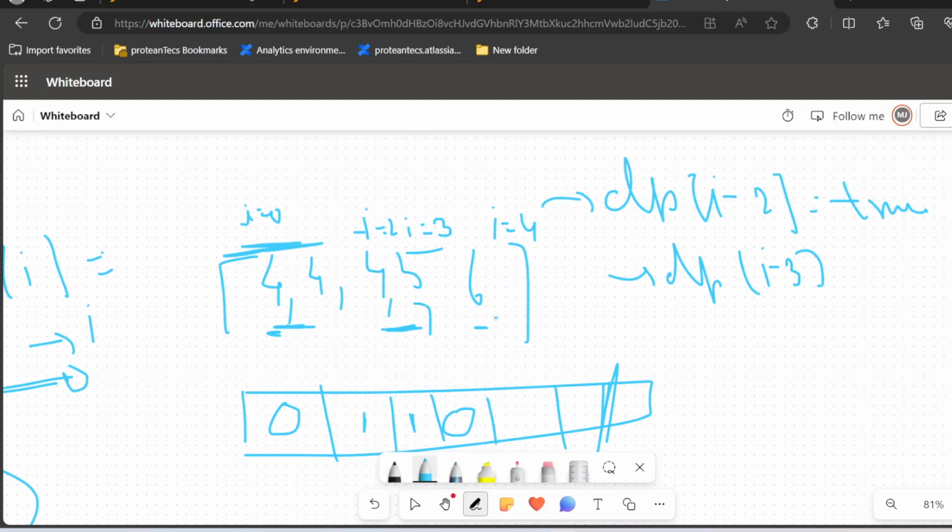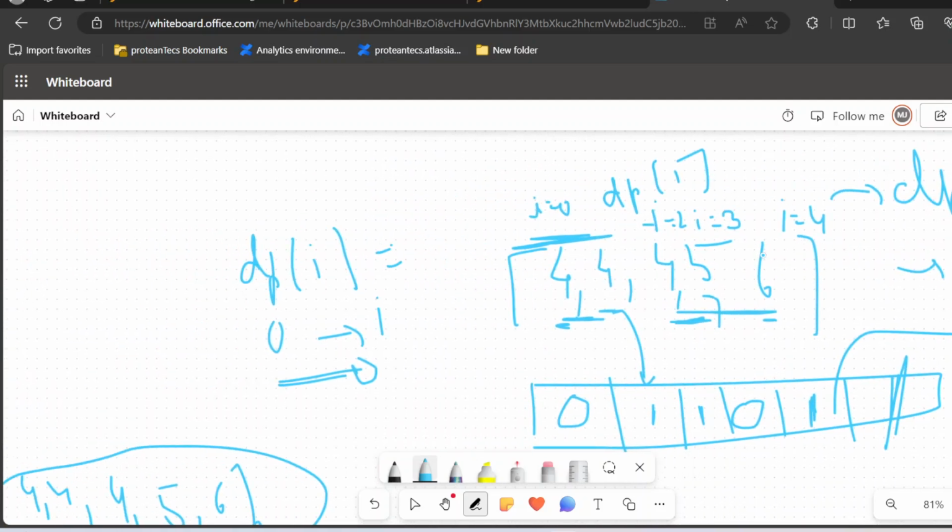So that means this will form a valid subarray. So the answer depends on dp of i, dp of 1. If this is true, which means that if this can be subdivided into valid parts, then this as a whole can also be divided. But if this cannot, then simply this also cannot. So we can see that dp of 1 is actually 1. So this is where our answer comes, and this is what we will return for the whole array. Yeah, that's pretty much it. I think I've explained the whole problem.